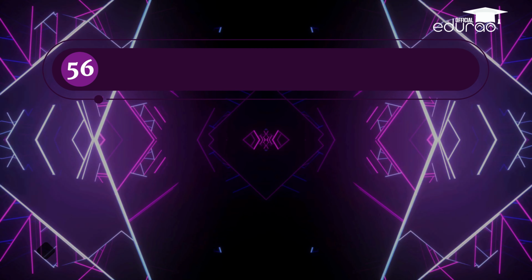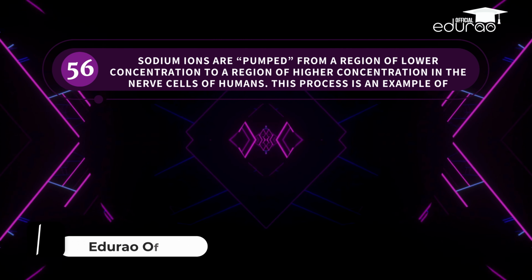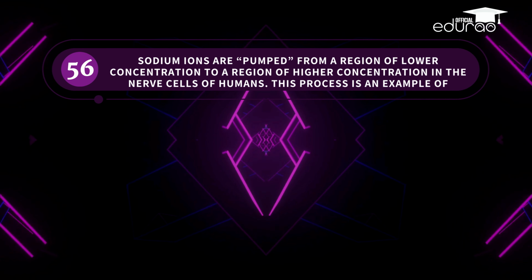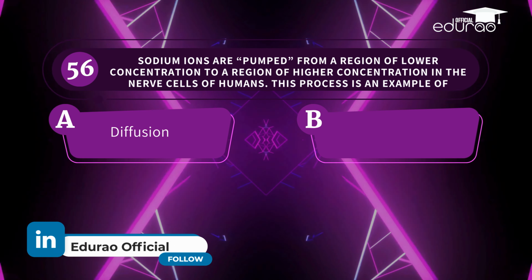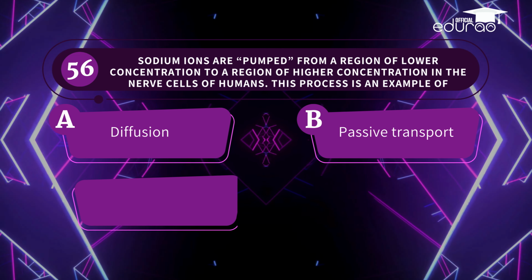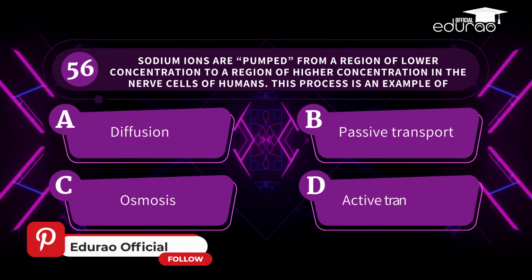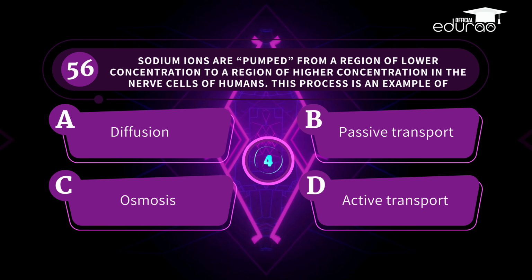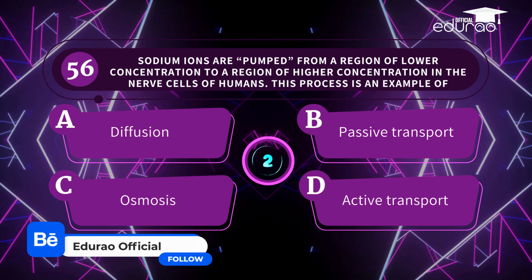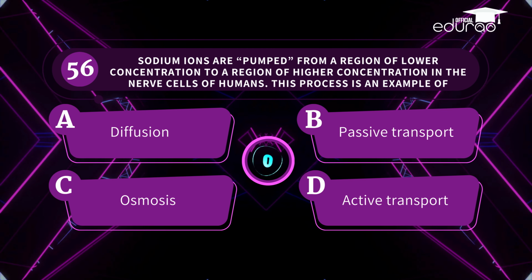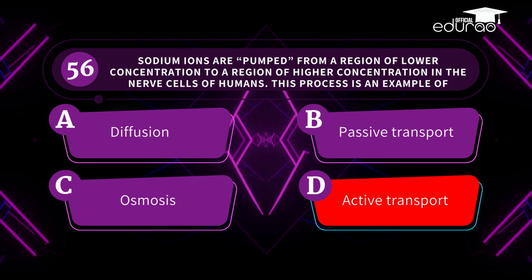Question 56. Sodium ions are pumped from a region of lower concentration to a region of higher concentration in the nerve cells of humans. This process is an example of A. Diffusion. B. Passive transport. C. Osmosis. D. Active transport. You've hit the right spot. The correct answer is active transport.